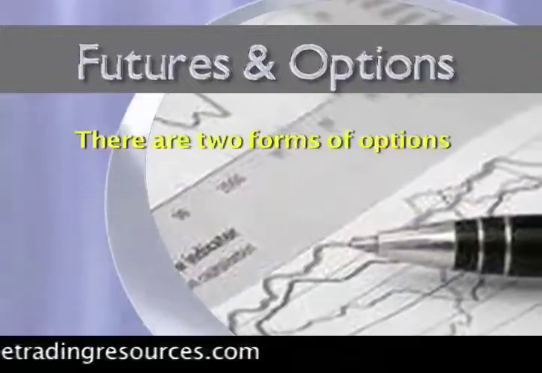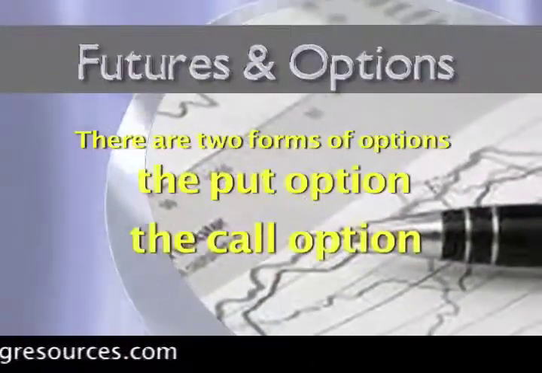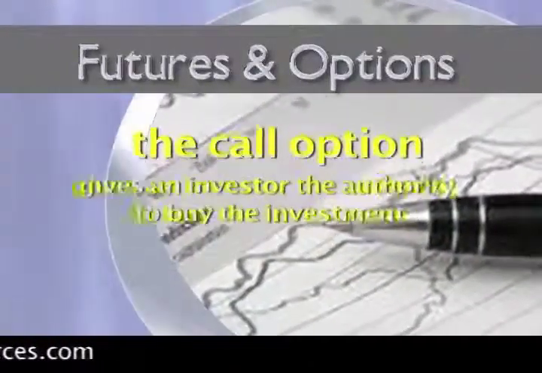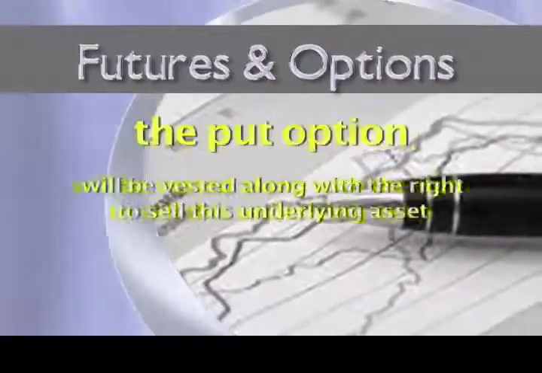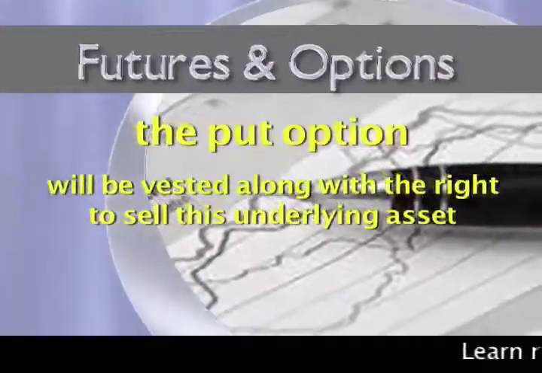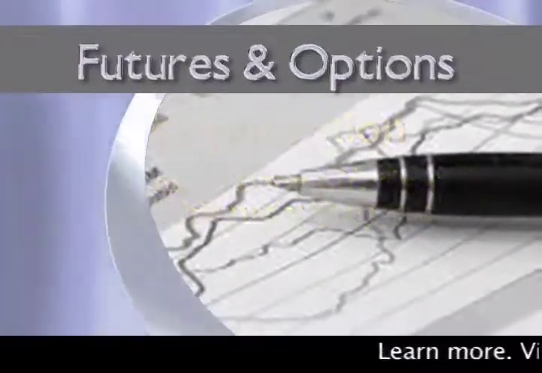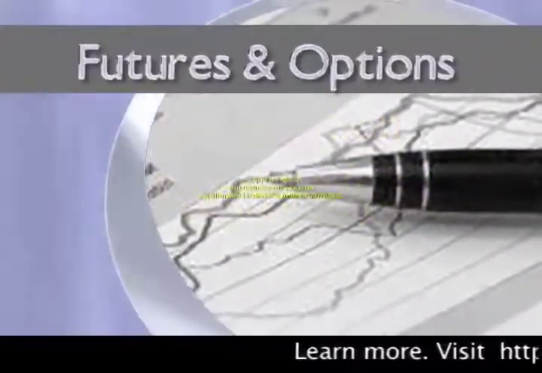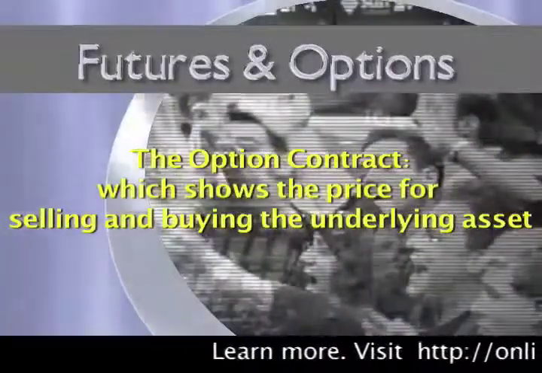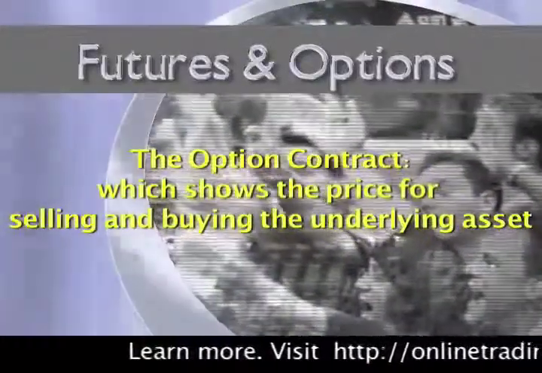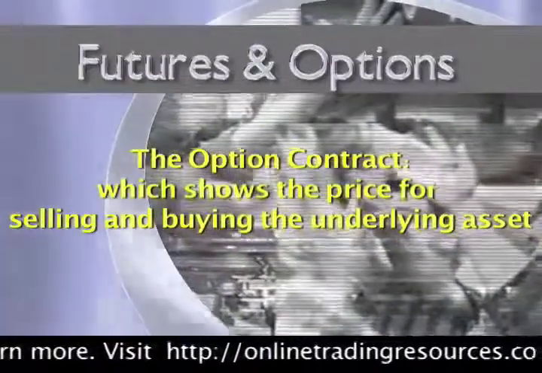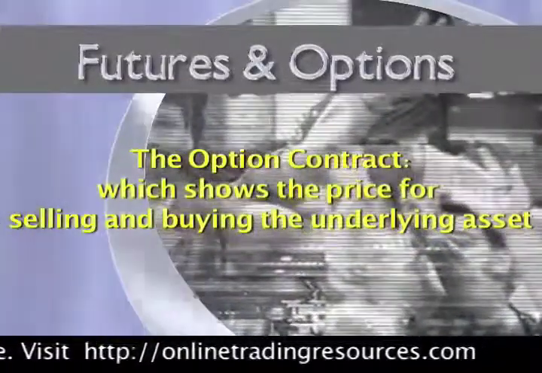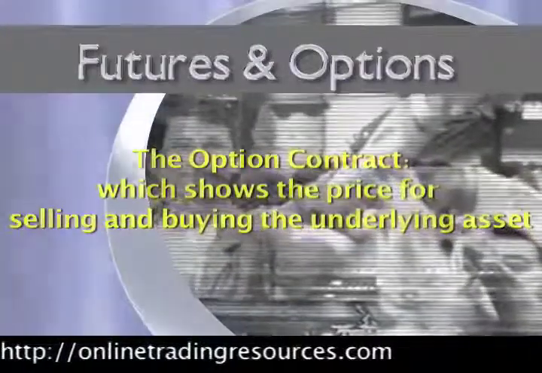There are two forms of options, the put option and the call option. Call options give an investor the authority to buy the investment, while the put option is vested with the right to sell the underlying asset. A mutual agreement is involved, called the option contract, which shows the price for selling and buying the underlying asset. This option contract likewise provides the expiration date when the agreement will no longer be valid.